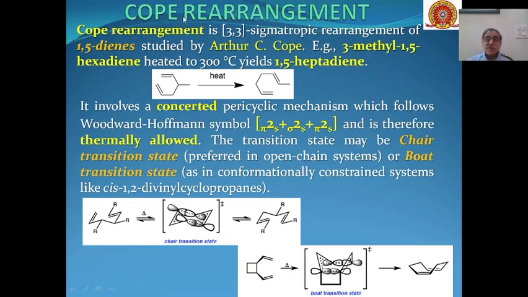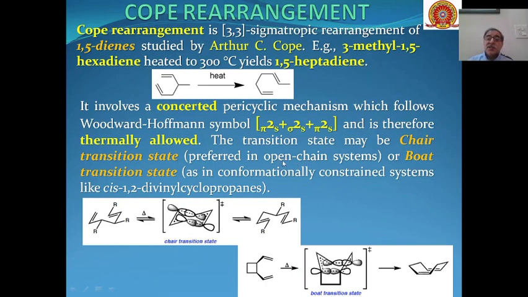And this rearrangement involves a concerted pericyclic mechanism, and these are the overlaps: pi 2 supra, sigma 2 supra, and pi 2 supra. 2 plus 2 plus 2 suprafacial overlaps are taking place, and this process, as per Woodward-Hoffmann rule, will be a theoretically thermally allowed process. And the transition state for this type of reaction may be a chair transition state or a boat transition state, in case of 3,3 sigmatropic rearrangement.